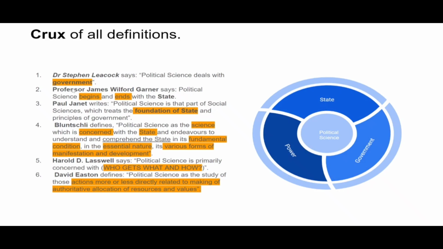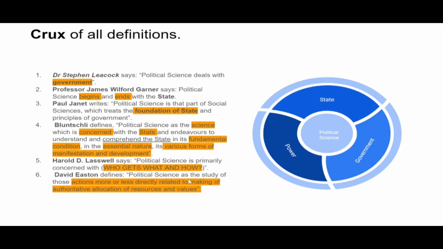Stephen Leacock talks about government. James Garner begins and ends with the state. There's Paul Janet, the foundation of the state. Bluntschli, the state, right? Somehow power. Harold talks about the scarcity of resources, limited resources, right? And also power. There should be someone or some authority who will distribute the resources, and that particular authority will choose who gets what and how.